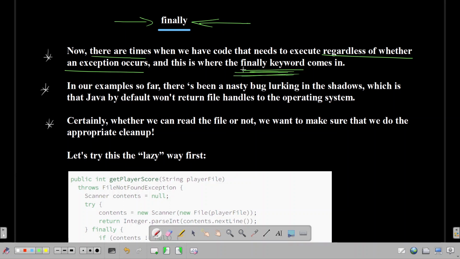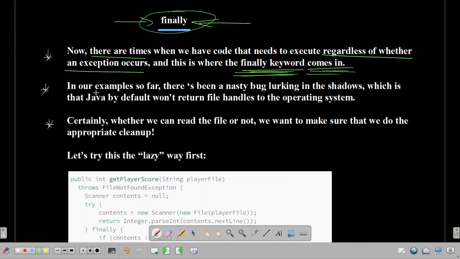Finally always executes whether an exception occurs or does not occur. Even if you put return statements in catch, finally still executes. This is a common misconception, that finally will not be executed since you have returned from catch, but finally still executes. So this is about finally.